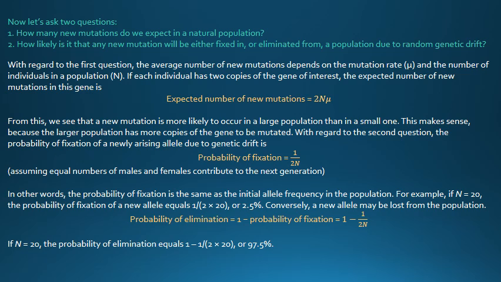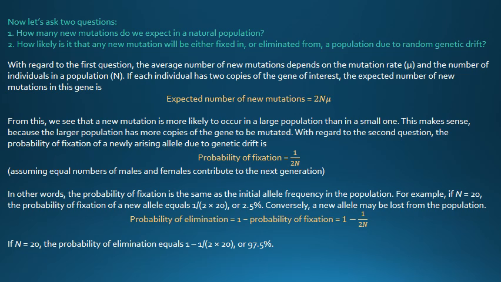From this, we see that a new mutation is more likely to occur in a large population than in a small one. This makes sense because the large population has more copies of the gene to be mutated. With regard to the second question, the probability of fixation of a newly arising allele due to genetic drift is 1/2N.